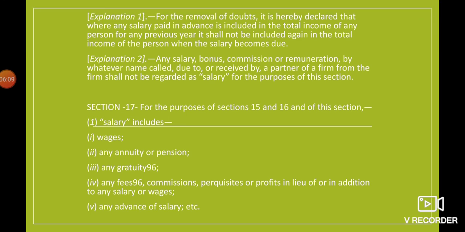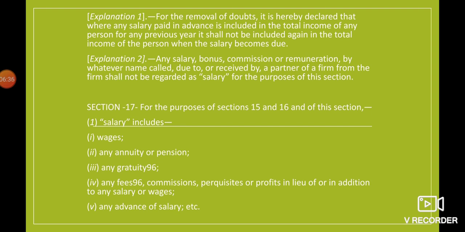Here in this section we can see there are two explanations. Explanation one says: for the removal of doubt, it is hereby declared that where any salary paid in advance is included in the total income of any person for a previous year, it shall not be included again in the total income of the person when the salary becomes due, right?